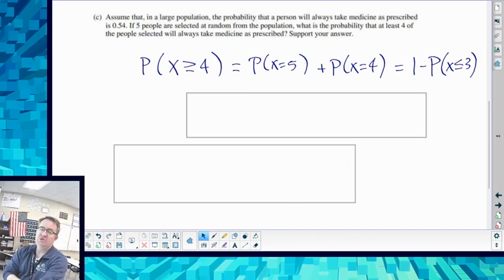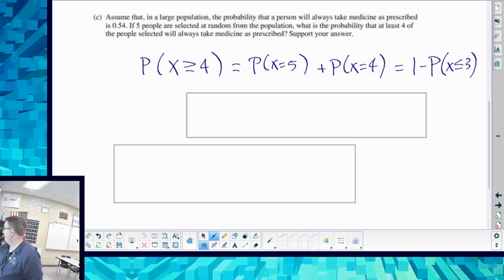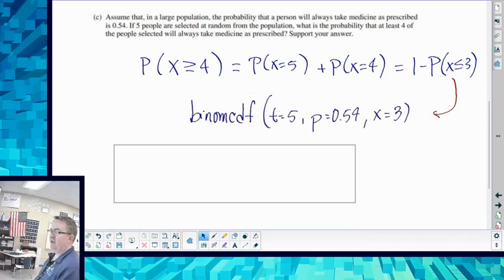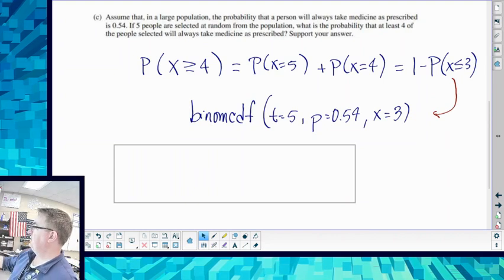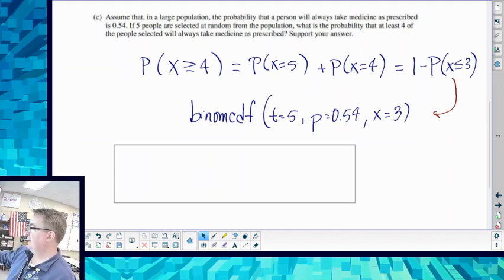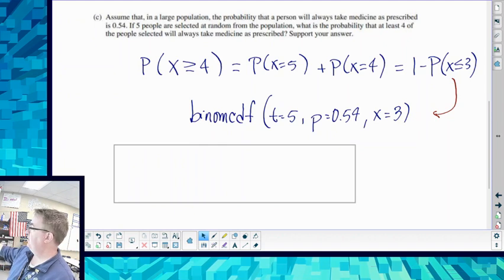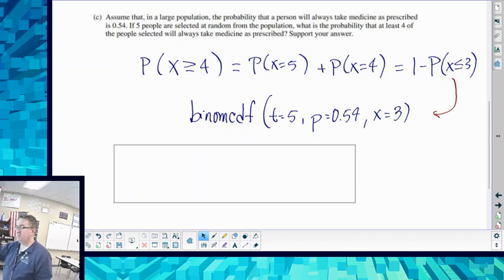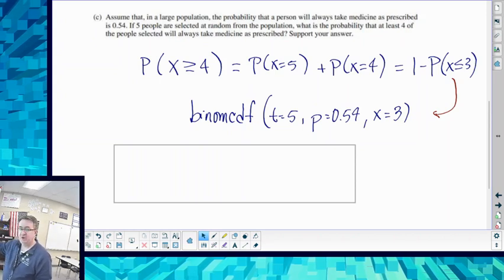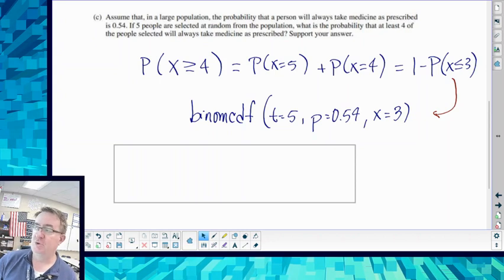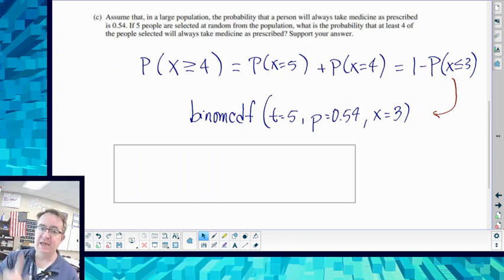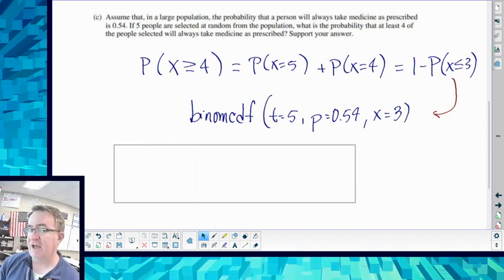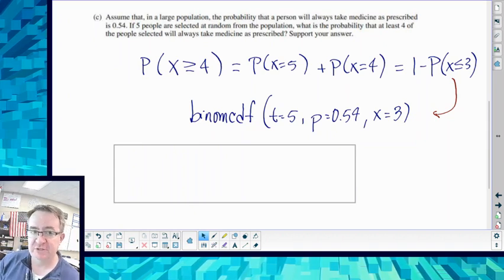Yeah. So then what will end up happening is that for this, we can punch it into here. I can do the binomial CDF. You've got a total of 5 trials. The probability is 0.54, and the X that we want is 3. Now remember, since it's cumulative, it's going to do 3 and 2 and 1 and 0 and add it all up. Could I do these separately? Yes. It's going to take more time. So you really should hopefully have a good grasp on the distribution functions on your calculator.